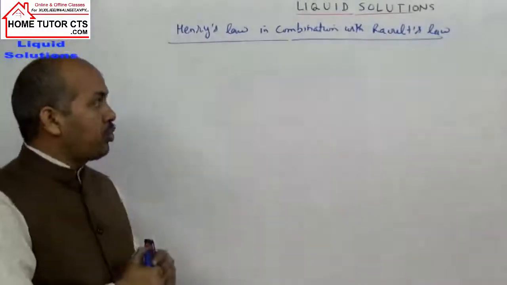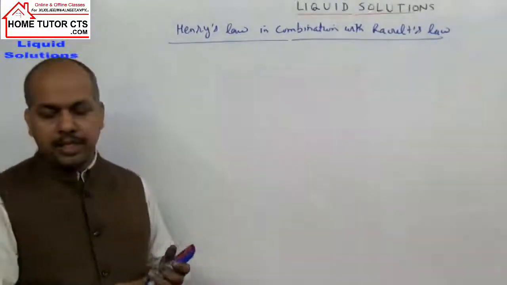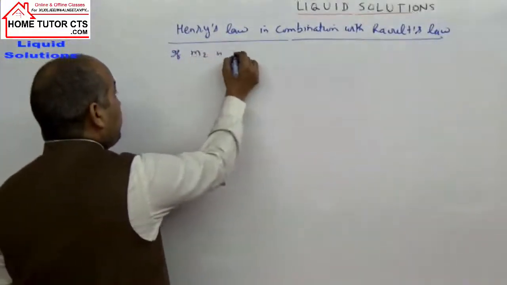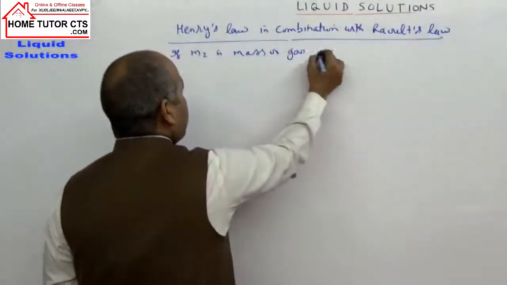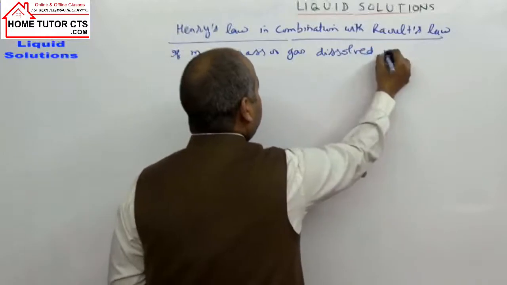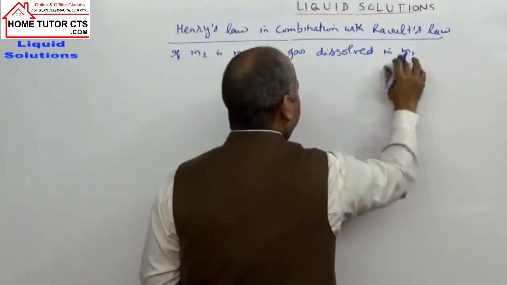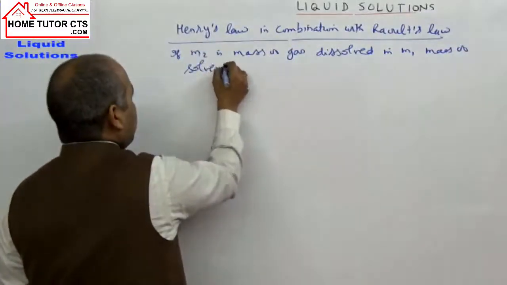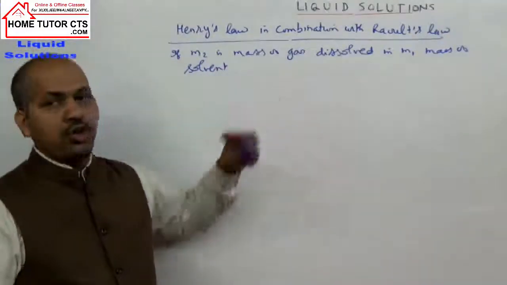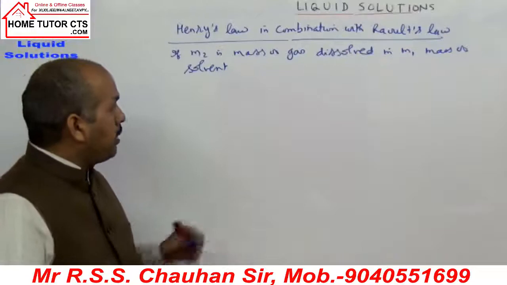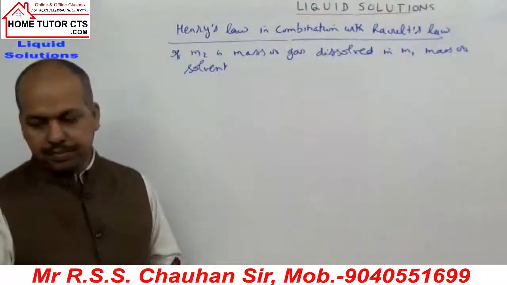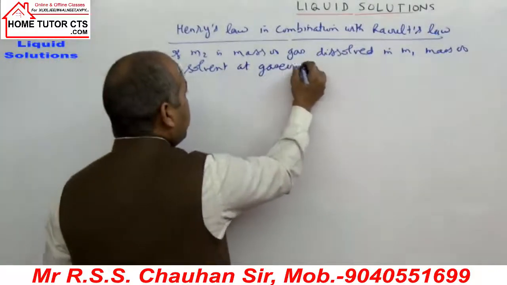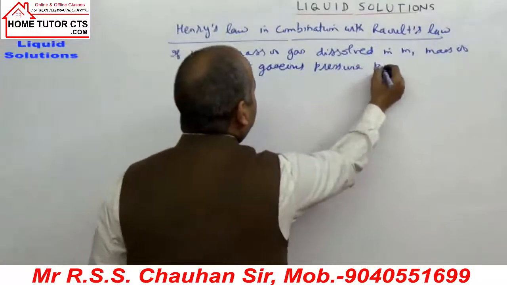How can we develop or show this relation here? Write it down. See, if M2 is the mass of gas dissolved in M1, the mass of solvent, at gaseous pressure P2.